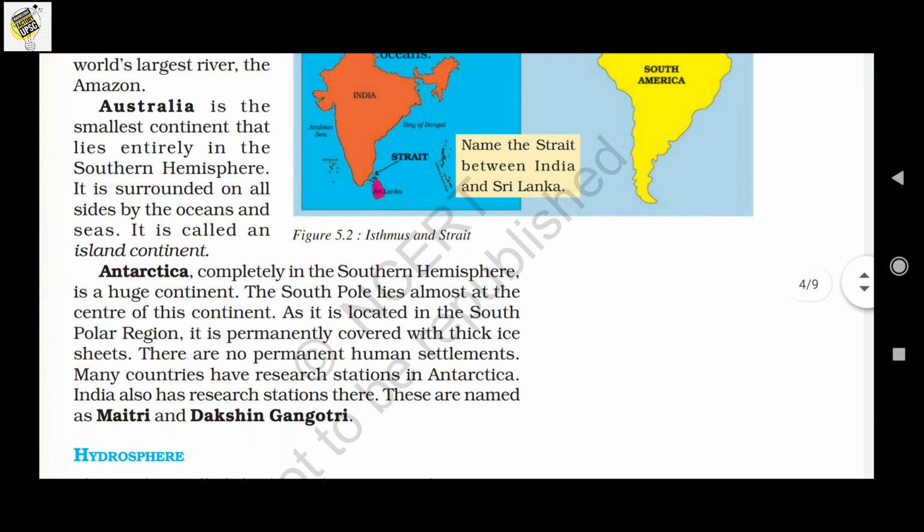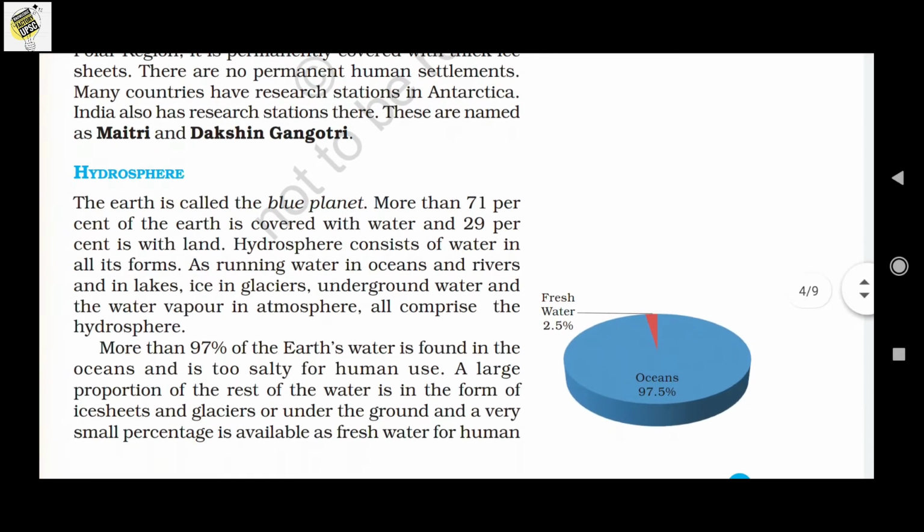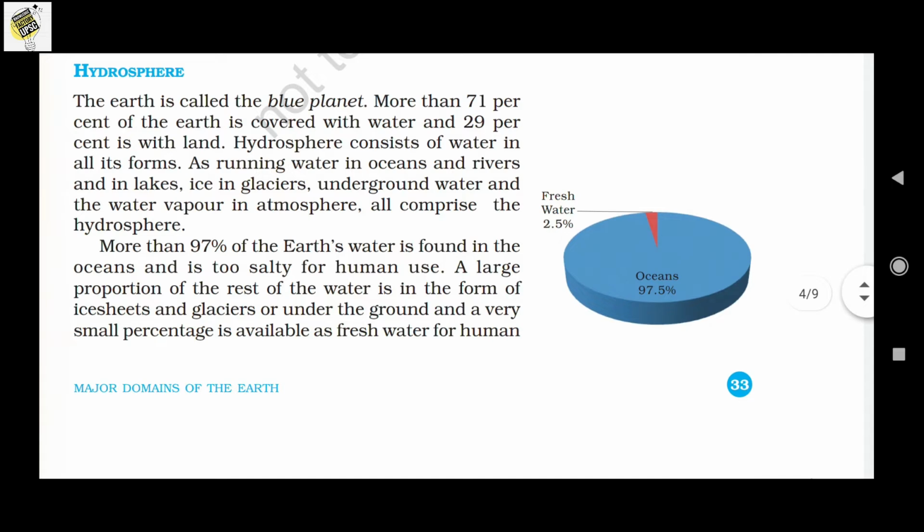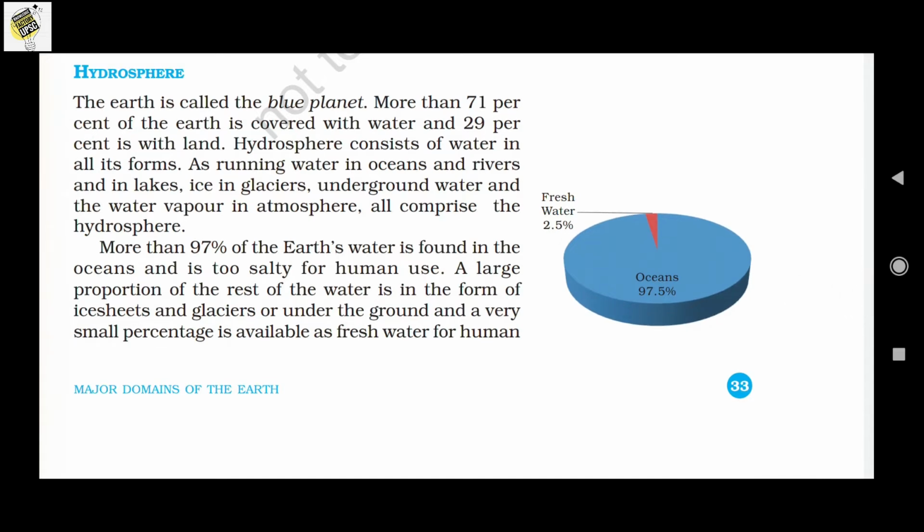Okay, so is that clear with these 7 continents? I hope you have cleared all these. So continuously read this 4 or 5 times so that you can fix it in your mind. Okay, so don't forget the homework. Comment the name of the strait in between India and Sri Lanka.